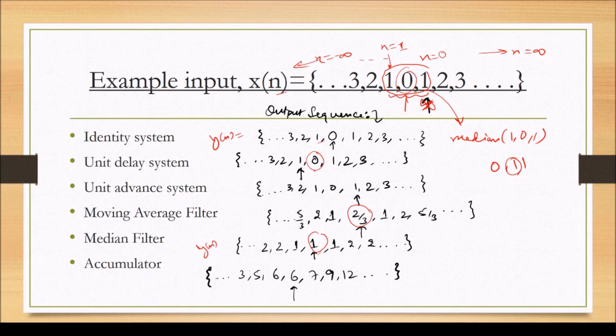The accumulator accumulates all the previous values up to the current value. If we assume that the previous values were 0, then at n is equal to minus 3, y[minus 3] is equal to 3. Then we accumulate the second value to it. So 3 plus 2 is 5, then 5 plus 1 is 6, then 6 plus 0 is 6. So this is y[0]. Likewise, we keep on accumulating the values of the sequence.